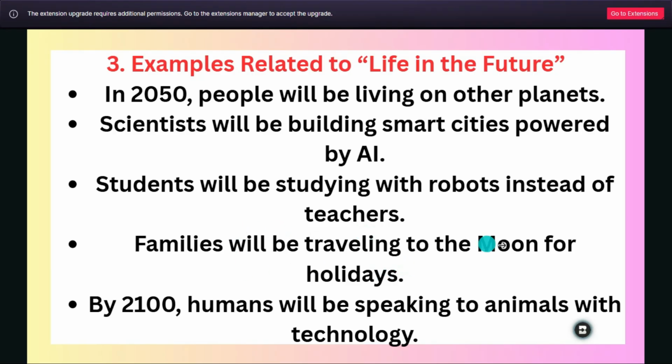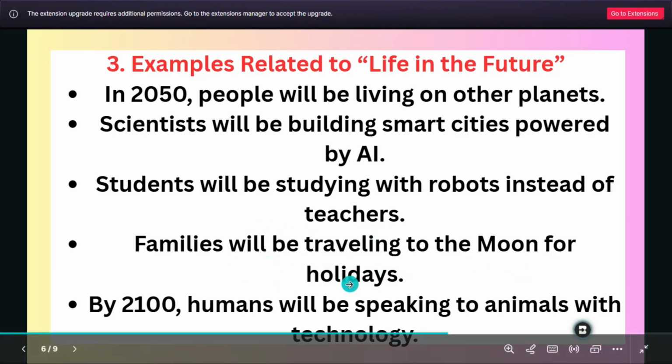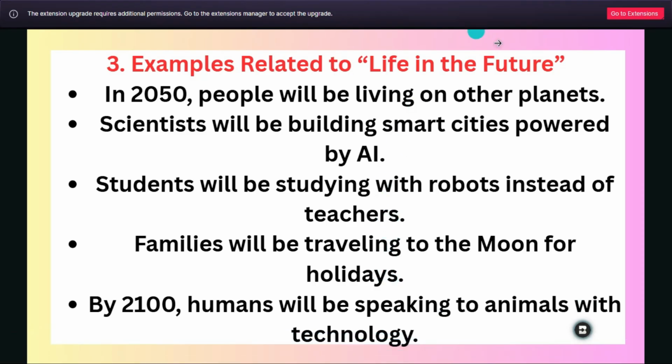Families will be traveling to the moon for holidays. By 2100, humans will be speaking to animals with technology, and it's possible. So life, we move to them. Those are the examples. So just let me give you a small simple idea that when we use the future